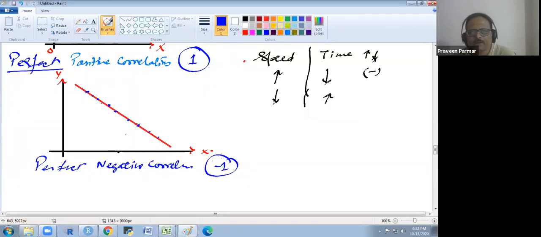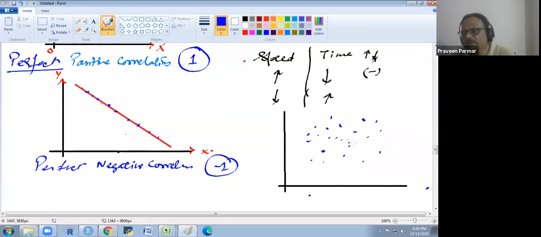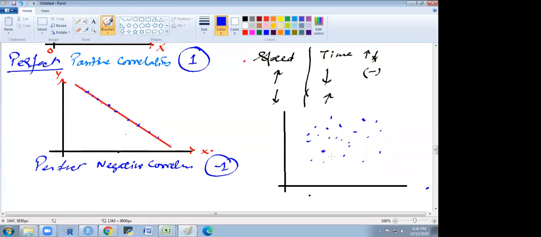Okay. If we have this type of pattern, there is no pattern we are getting here, neither upward nor downward.